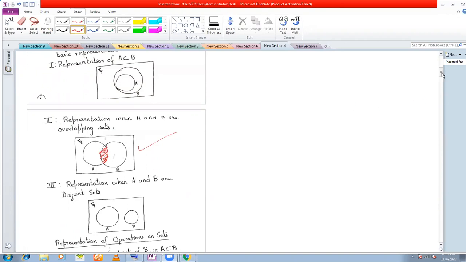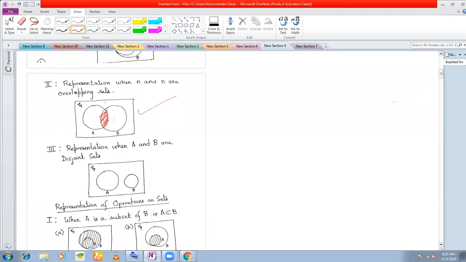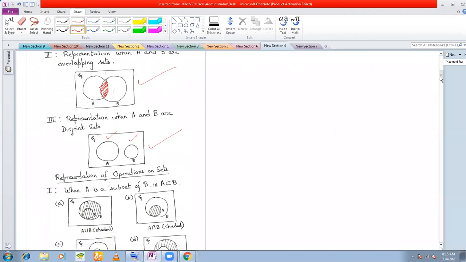Next case is disjoint sets. As I said, when nothing is common between two sets A and B, then the sets are called disjoint sets. But how do you represent it with the help of a Venn diagram? Again, you have a rectangle for the universal set, and you draw two isolated circles this way. They have nothing in common with each other, which shows that they are disjoint. That is why it is drawn this way, two isolated circles.